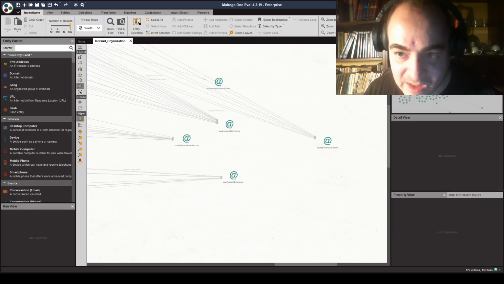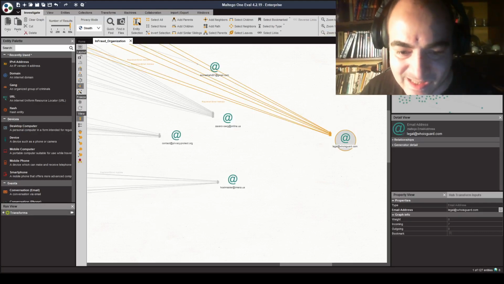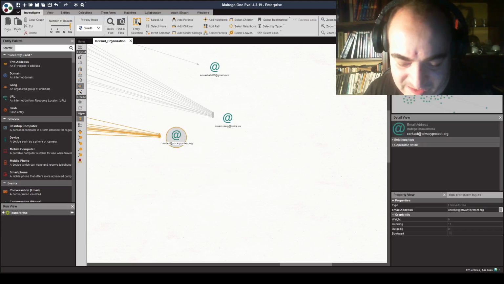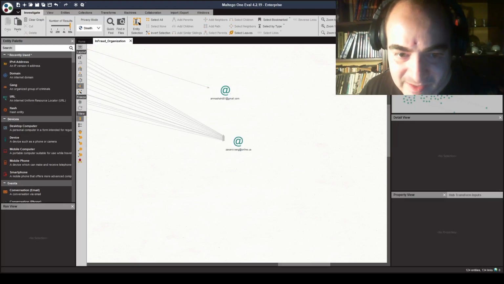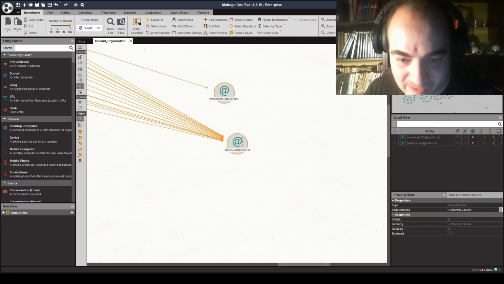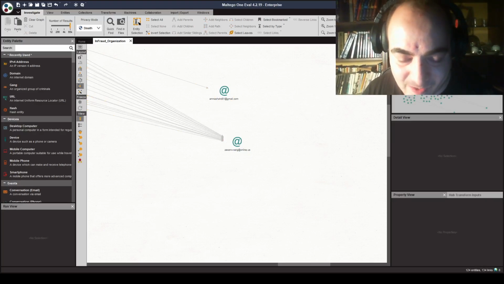Okay, so what we got here is one of the registered email address accounts, which is using a Whois privacy type of service. We also got another one which we don't really need for this purpose, including another one. And we got two pretty important email address accounts, which are personal email address accounts, which have been used to register some of the primary domains used by the InFraud Organization.